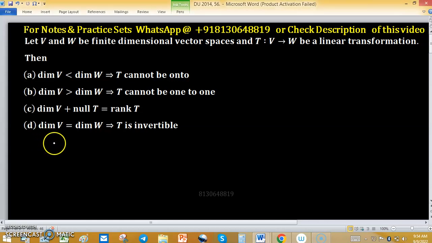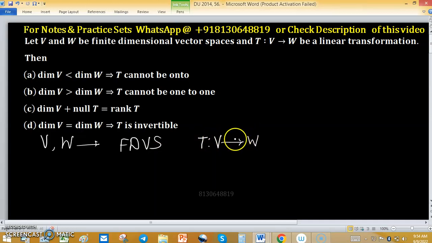V and W are finite dimensional vector spaces. In short, I can write FD, finite dimensional vector space, and T is a linear transformation from V to W. We have four options. Option A: dimension of V less than dimension of W implies T cannot be onto.